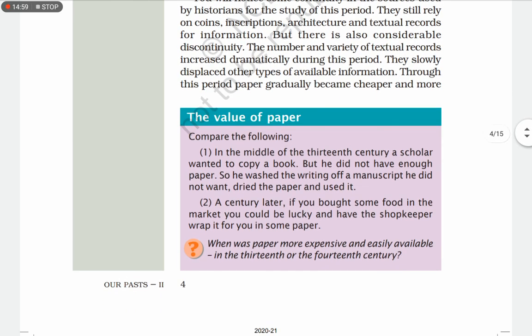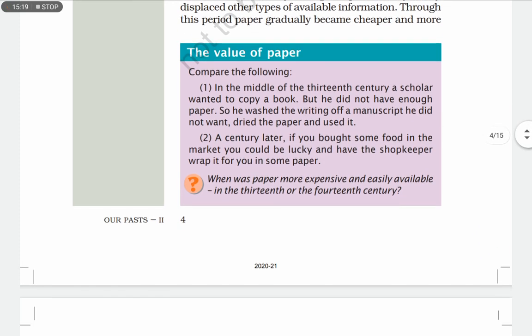They wrote. The value of paper. Compare the following. In the middle of the 13th century, a scholar wanted to copy a book, but he did not have enough paper, so he washed a written manuscript he did not want, dried the paper and used it. A century later, if you bought some food in the market, you could be lucky and have the shopkeeper wrap it in some paper. When was paper more expensive and less easily available? In the 13th century or the 14th century?